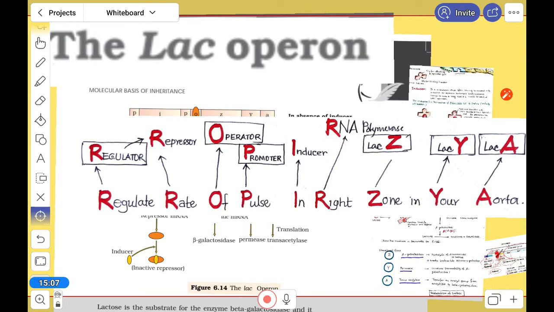All these things are arranged sequentially: the regulatory gene, repressor, then the operator, here it is the promoter and inside the promoter the operator is there, then inducer, then right here RNA polymerase, the enzyme which helps this process, and zone here is lac Z, lac Y and lac A. So this type of mnemonic you can make to understand the process.